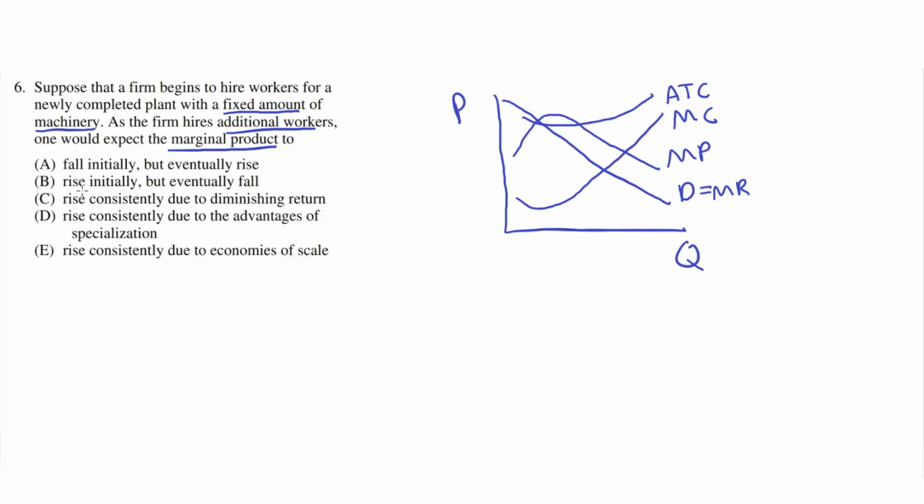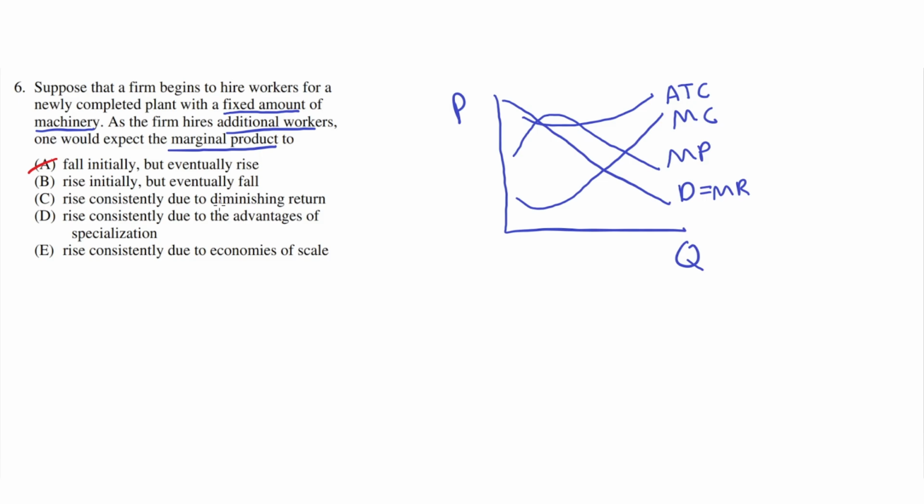So let's look at the answer choices. Option A says it would fall initially, but eventually rise. This is incorrect because this describes marginal cost, not marginal product, where marginal product is the one rising initially and then falling, and marginal cost is the one that's falling initially and then rising. So A is incorrect. B, rise initially but eventually fall. This seems to be the correct answer because if you look at the marginal product graph, it's rising initially, where it starts out here, then it rises up here, peaks up here, then it starts falling. So B seems to be the correct answer.